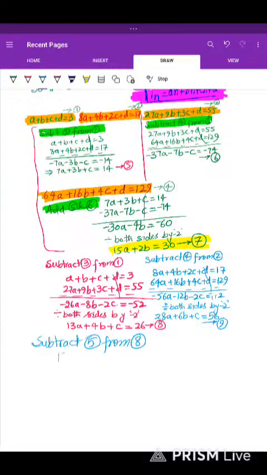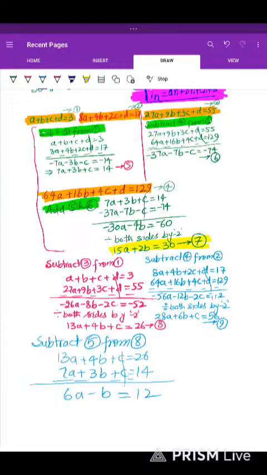5 from 8. So this is 13A, 4B plus C is equal to 26. This is 8. And 5 is 7A, 3B plus C is equal to 14. And subtraction will eliminate C, okay? Subtraction eliminates C. C is eliminated. 13 minus 7 is 6A, this is B, is equal to, this is 12. Right, it is done. This we can name 10.